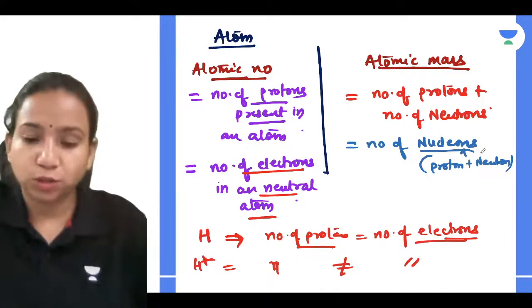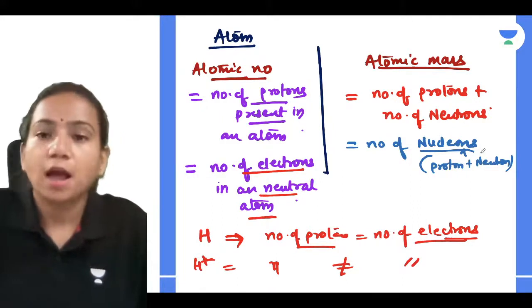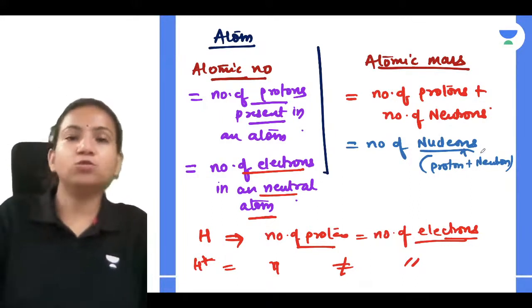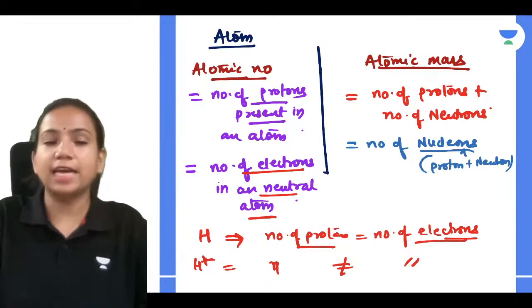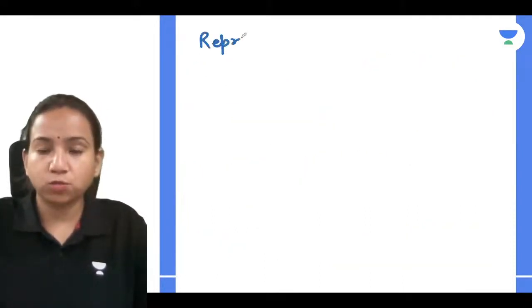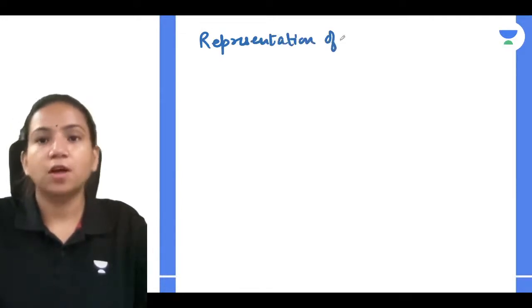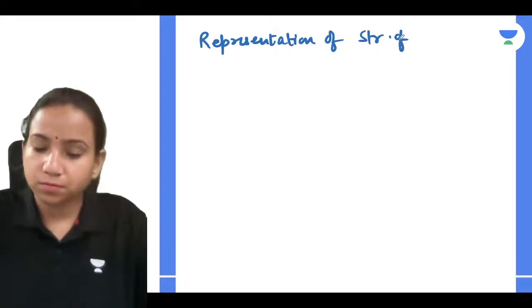Okay, very good. So atomic mass is nothing but the number of protons plus number of neutrons. And how do you give a symbol, like for any atom representation? We learned this in the basic concepts also, so we can learn here as well. So, representation of structure of atom.